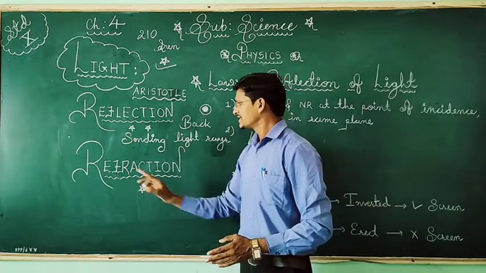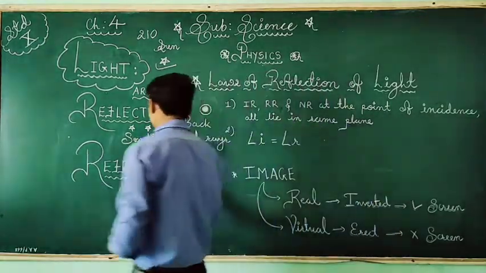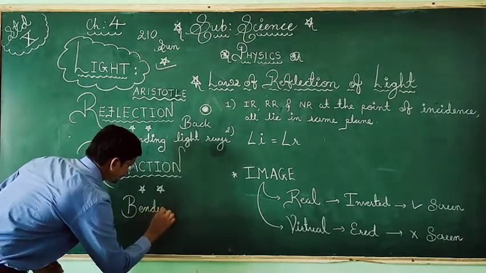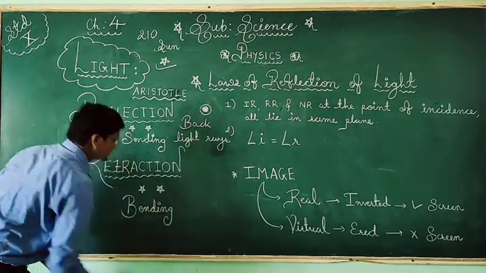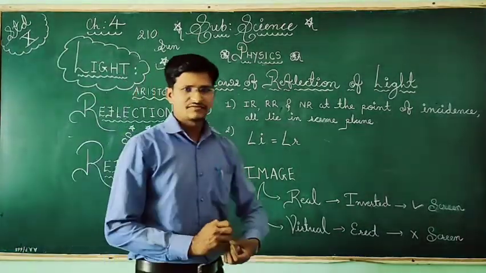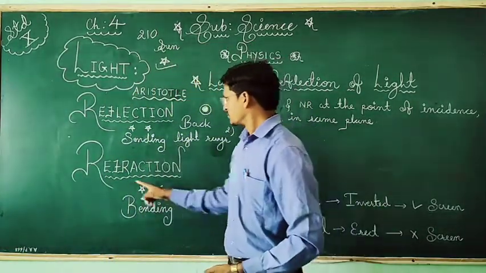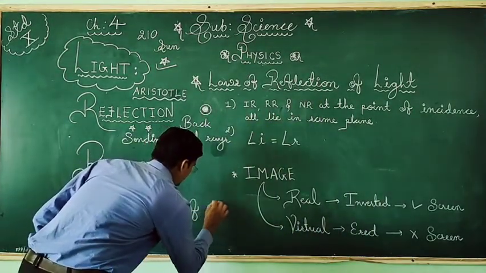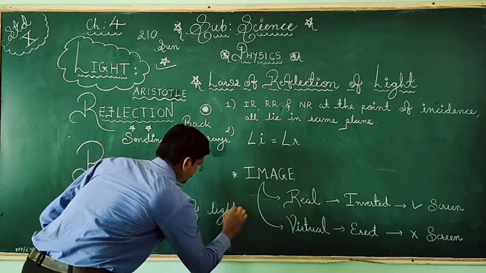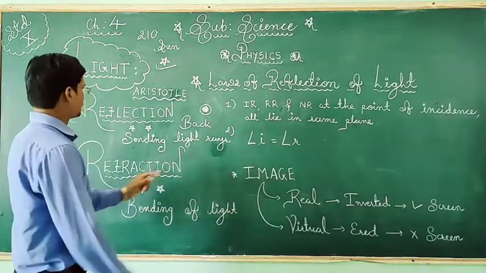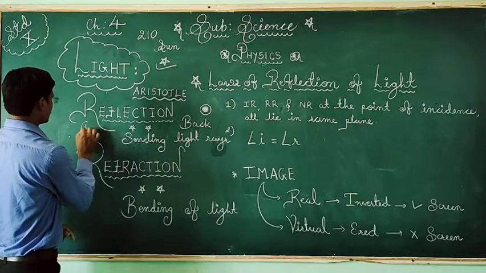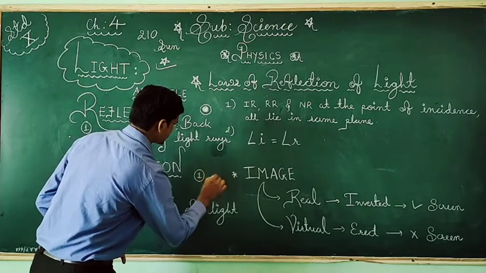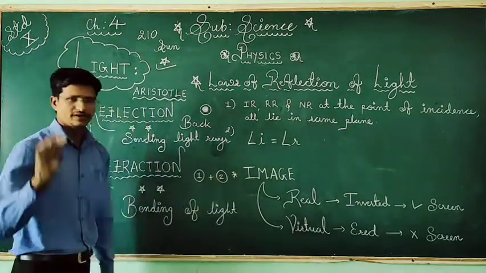Now another thing, that is refraction. Refraction is what? It is a bending of light. First we will try to understand the concept of this chapter. What is reflection? What is refraction? So refraction is a bending of light. Now here in reflection there is only one medium. The medium is one. But in refraction there are two mediums.